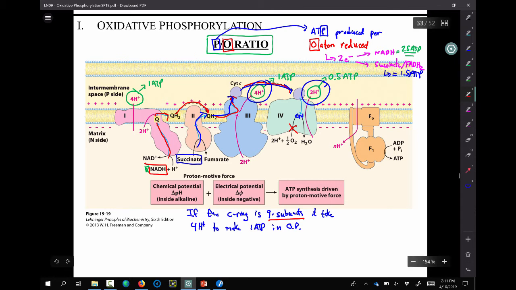This process of cytochrome C giving up electrons to complex 4 will be inhibited, and then that means the Q cycle will be inhibited, and complex 2 will be inhibited, and complex 1 will be inhibited. That will lead to oxidative stress, no doubt, because you're going to start to accumulate lots of electrons in the electron transport chain. Oxygen levels are fine, but they're not being used. So oxidative stress is going to go up in this environment.